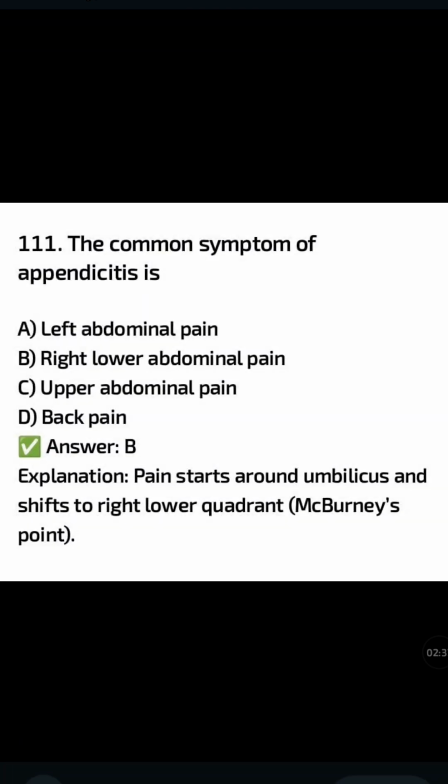The common symptom of appendicitis is: left abdominal pain, right lower abdominal pain, upper abdominal pain, back pain. The correct answer is option B, right lower abdominal pain. Pain starts around the umbilicus and shifts to the right lower corner, which we call McBurney's point.